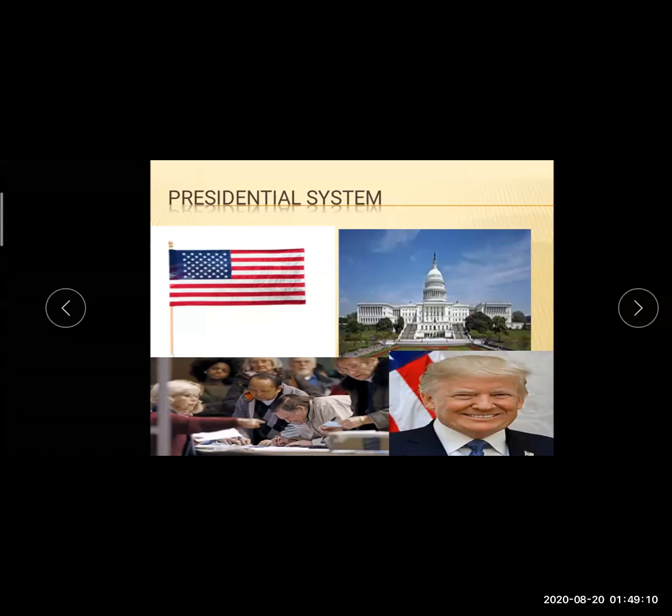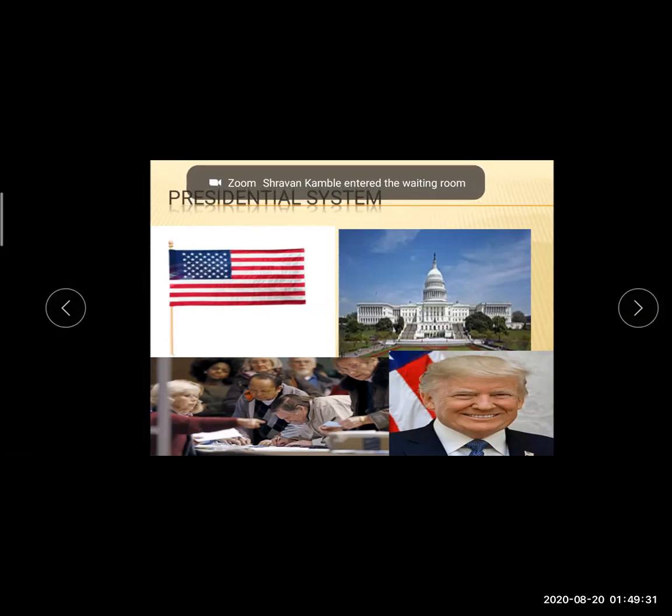Suppose if you want to make laws, we have to hold a discussion, so they are dependent on each other. But here the legislature is different and the executive is different. We have three organs of government: the executive, legislature and judiciary. But in a presidential system, they are all independent. The United States of America has adopted this, and these are the features of this government.